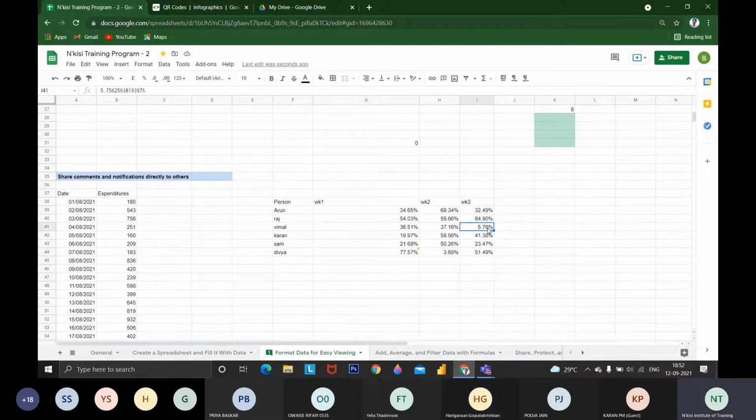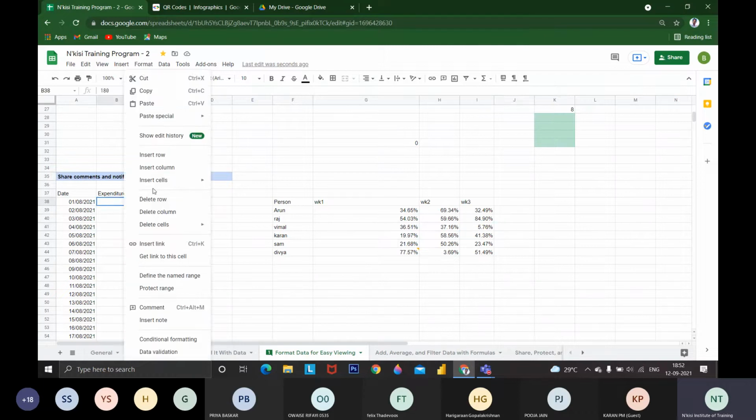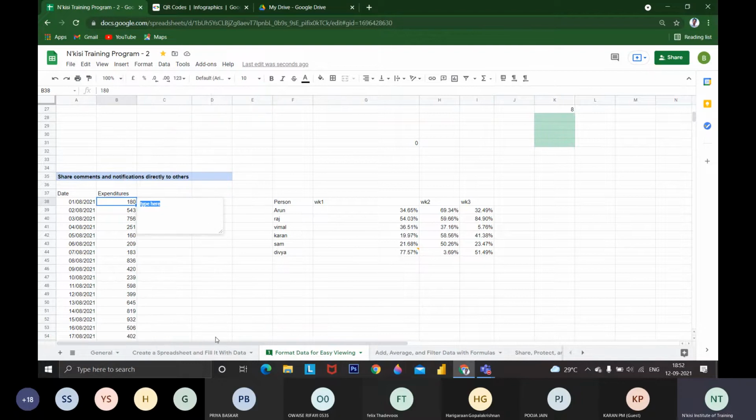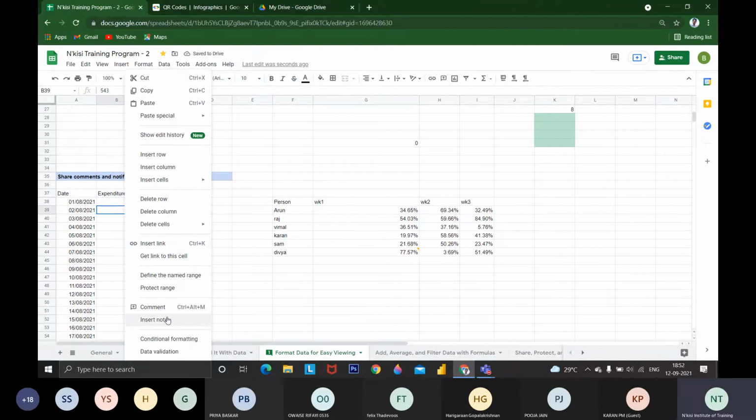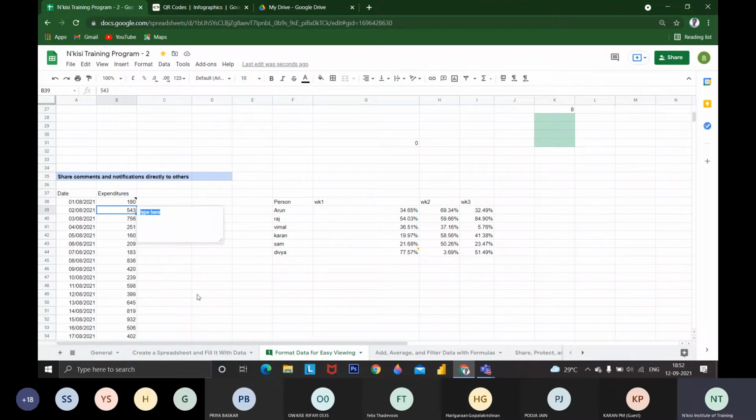Notes give justification for whatever we are mentioning. Like if it is an expenditure, before my father asks me, I have to add a note, like medical expenses, or whatever the item is. I can add a note such as 544 for exam fees. It is not entirely required for the data, but if you want to know, you can click and see.